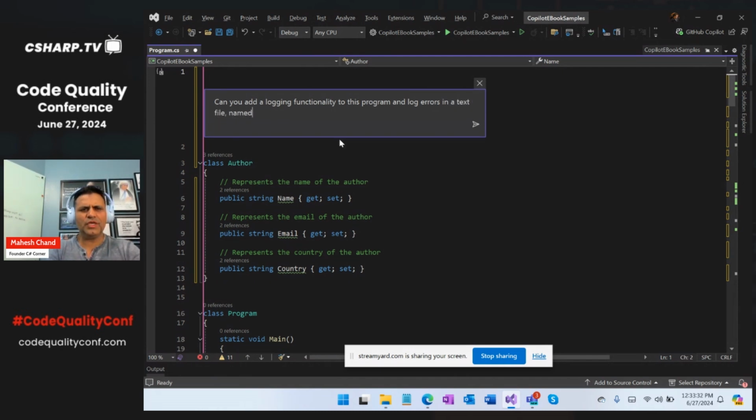name. You can even give detailed instructions on what you want your log file to be, where you want it to be stored. You can even have different types of formats. You can say, I want you to store all these errors in a database. Then you can go way beyond and build the entire application here without just typing this. You don't have to write a single line of code.